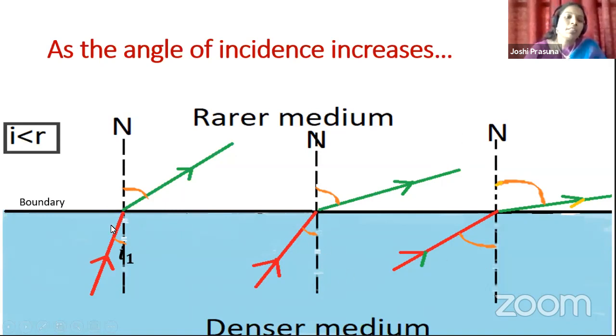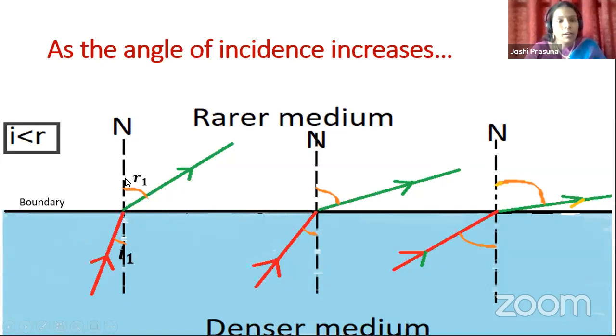Because the refracted ray is in the rarer medium, where the speed of light is greater, refraction is more, and the angle of refraction will always be greater than the angle of incidence. You can see the ray is moving away from the normal. Whenever light travels from denser to rarer, for a particular angle of incidence, the refracted ray moves away from the normal with an angle of R1.